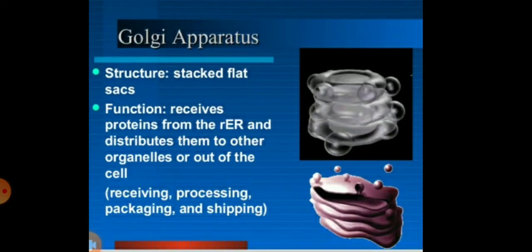Next is the Golgi apparatus, or we can say the Golgi complex. The scientist Camillo Golgi discovered the Golgi apparatus. These are flat sac-like structures, and the function is to receive proteins from the rough ER and distribute them to other organelles and out of the cell. Mainly the function is receiving, processing, packaging and shipping.